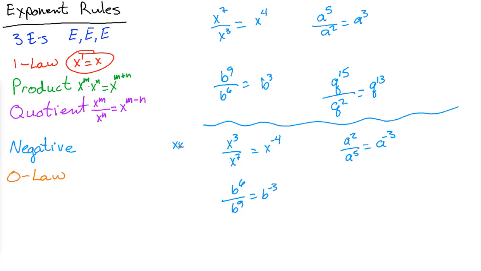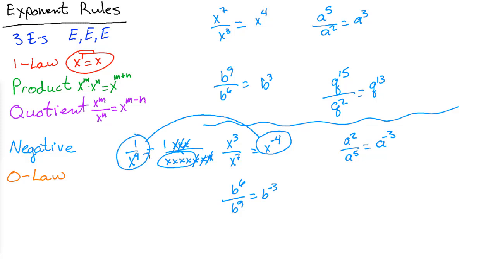If we had 3 x's and 7 x's, there we go, 7 of them, and we cancel them out, that divides to 1, that divides to 1, and that divides to 1. Notice that we have x to the 4 on the bottom and 1 left over. This is 1 over x to the fourth. Now, this takes a little bit of getting used to, but a negative exponent, based on this subtraction rule, has to be exactly the same as putting it on the bottom.